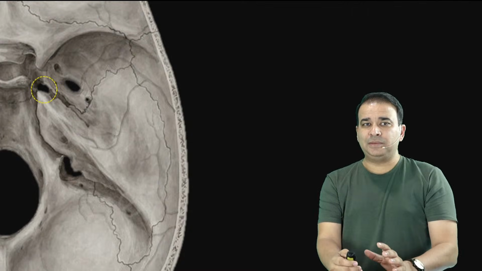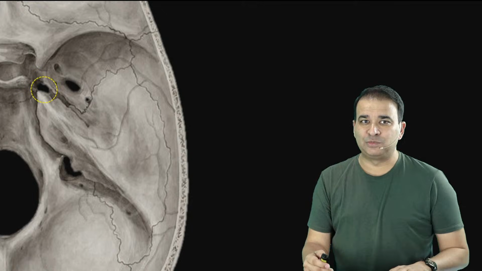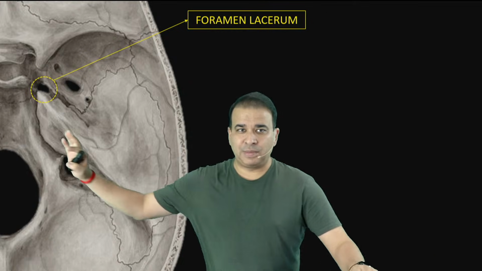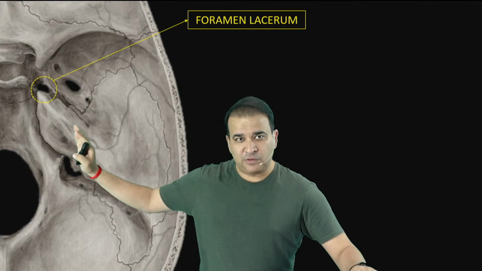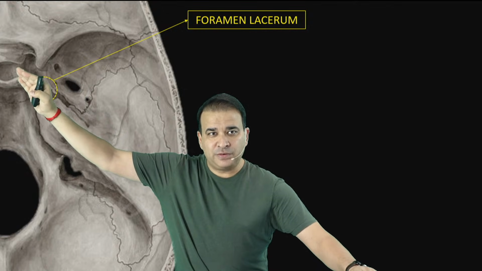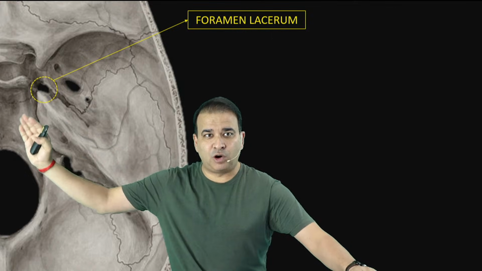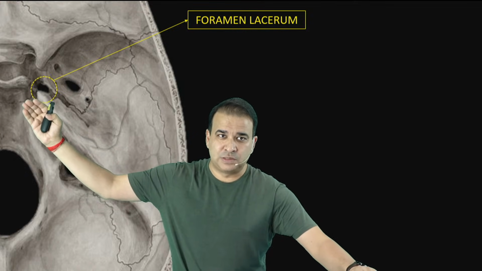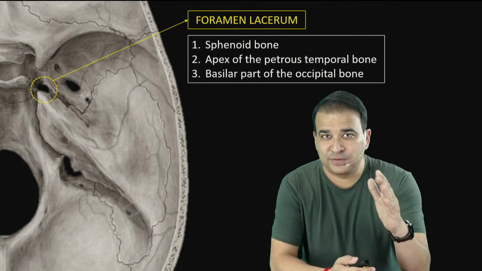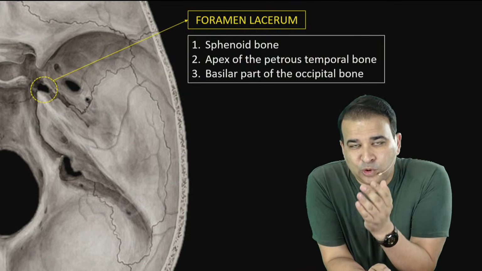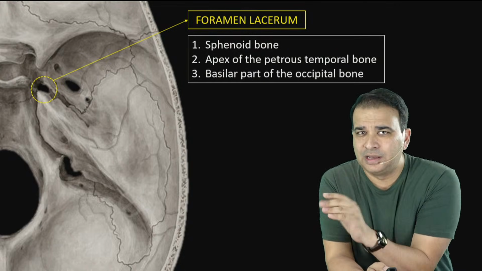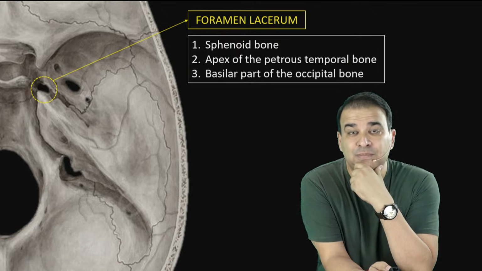Now guys, the foramen lacerum, not jugular foramen, sorry. The foramen lacerum is actually situated between the 3 bones. Now what are the 3 bones here? Look at my pointer here. This here is the petrous part of the temporal bone. If you see more toward this side, that's the greater wing of sphenoid. Here we have the body of sphenoid, and that's the basi-occiput, the basilar part of the occipital bone. So the 3 bones surrounding it are the sphenoid bone, both the greater wing and the body of sphenoid, the apex of the petrous temporal bone, and the basilar part of the occipital bone. The sphenoid bone covers two parts, the body as well as the greater wing. So that's the foramen which is present between the 3 bones.